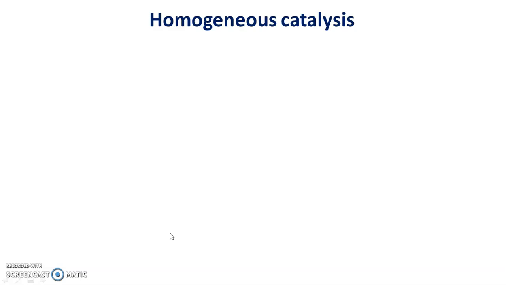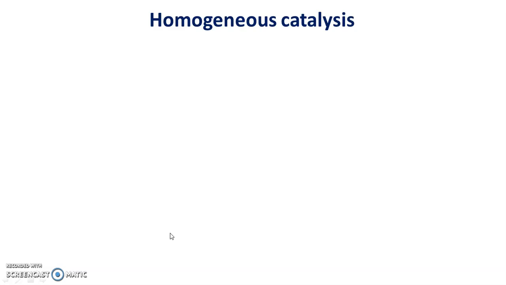A homogeneous catalyst using transition metal complexes or organometallics as a catalyst involves a number of steps, and these steps we are going to discuss one by one.